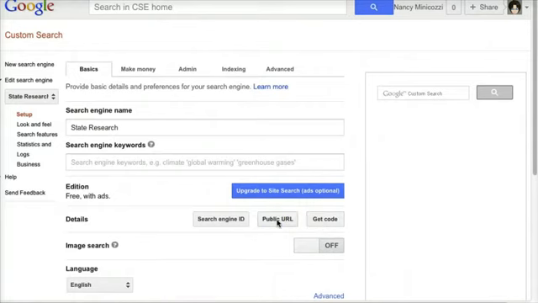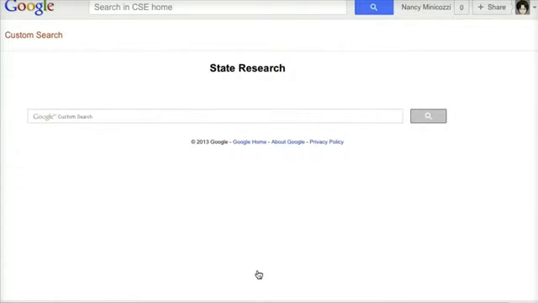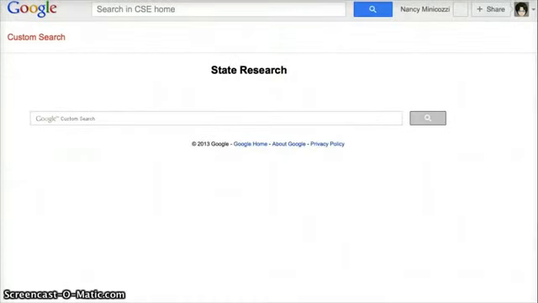I'll click the public URL, and here's my site. So let's test it out. I'm going to click in the box, and I'm going to type Alabama State flower and see what comes up.